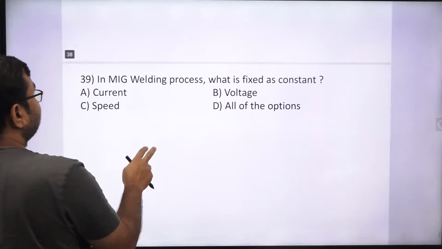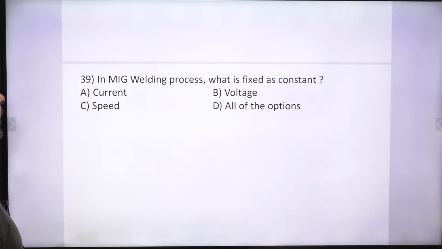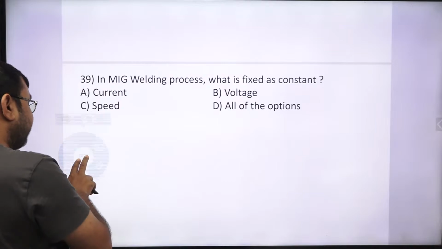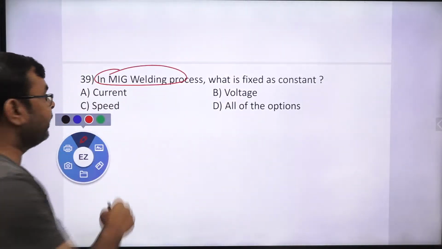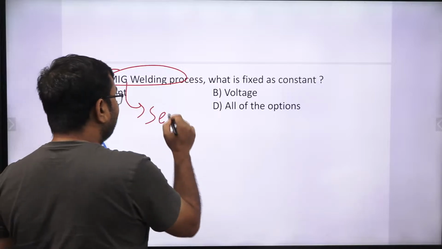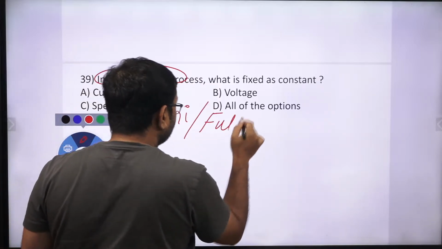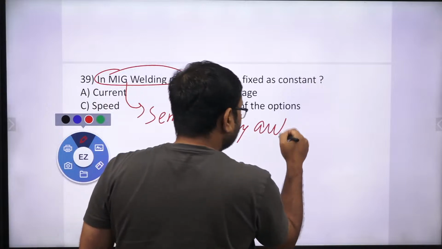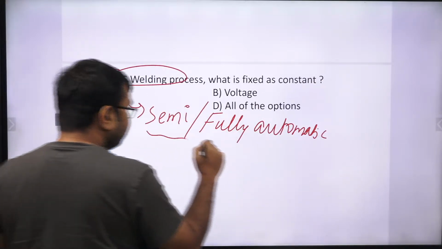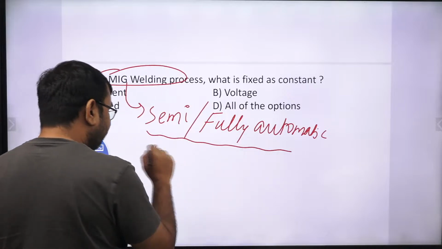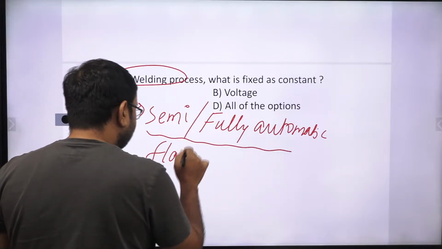And what about this? In MIG welding process, what is fixed as constant? So listen, this is a very interesting question. Actually, MIG welding is a semi-automatic type welding machine. Yes or no? Semi-automatic or fully automatic? And generally these machines work on flat characteristic, yes or no?